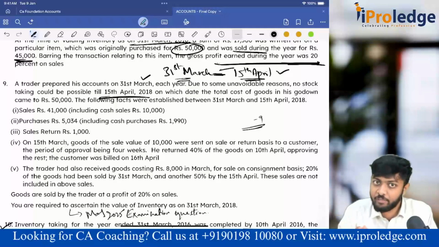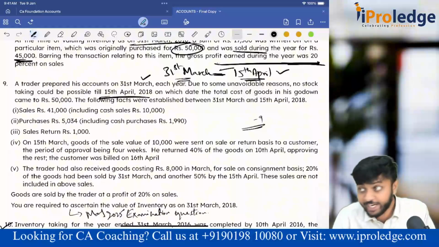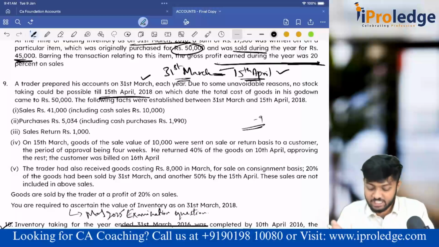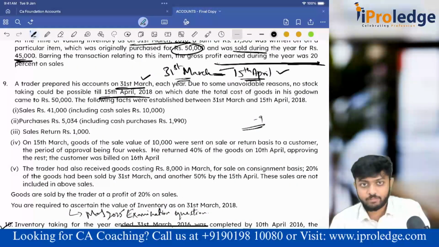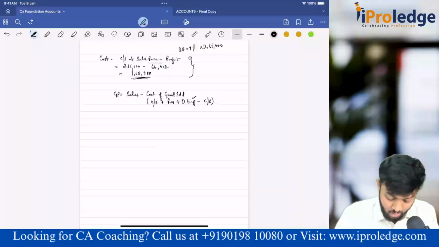So those goods are added back. Purchases made in the intervening period, I don't want, so subtract. Sales made in the intervening period would have gone, but I don't want that to go back, because as on 31st March all those goods were there. So I will add it back. Like this, I have to make the adjustments and arrive at 31st March's stock position. They have given various adjustments. I'll do them one by one. Okay, we'll start solving it now.